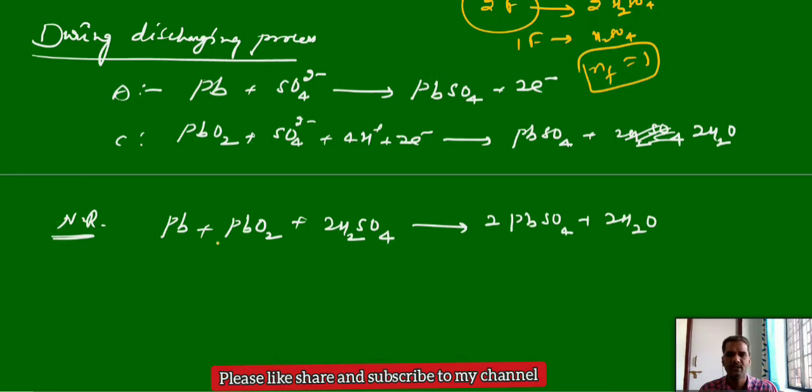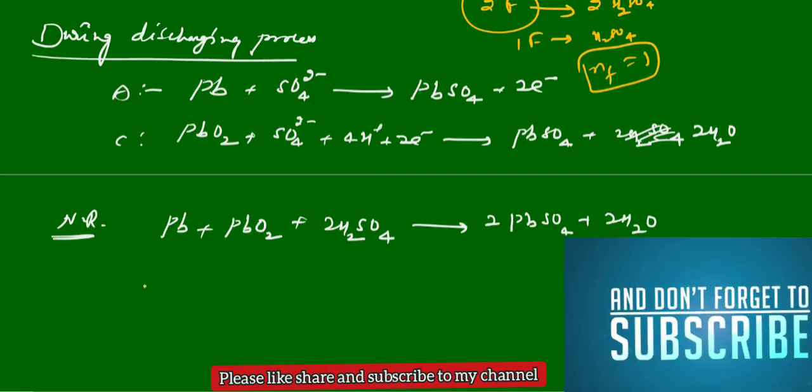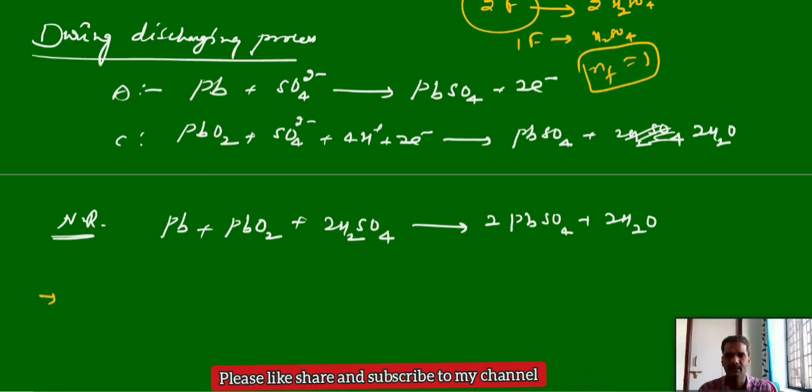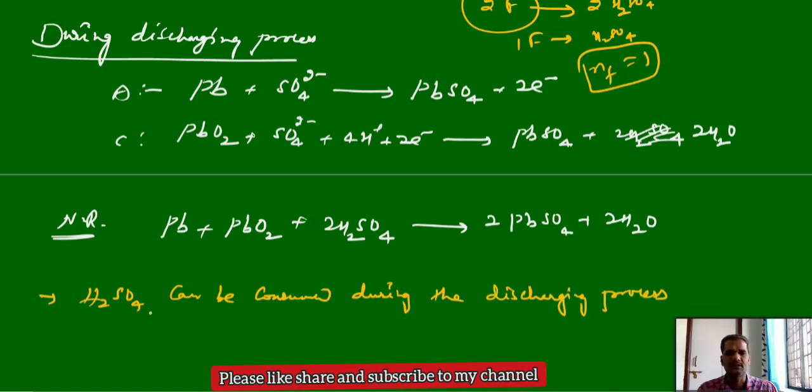Now what happens during the discharging process? The concentration of sulfuric acid is decreasing. So sulfuric acid is consumed during the discharging process. This point is also very important. Sulfuric acid is consumed during the discharging process, or the concentration of sulfuric acid decreases during the discharging process.